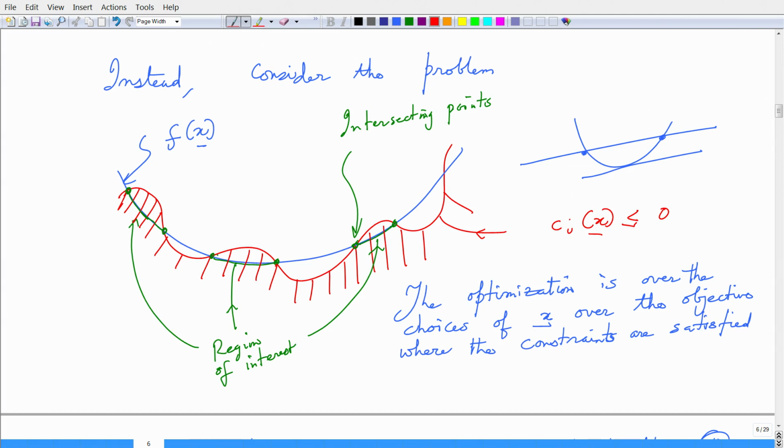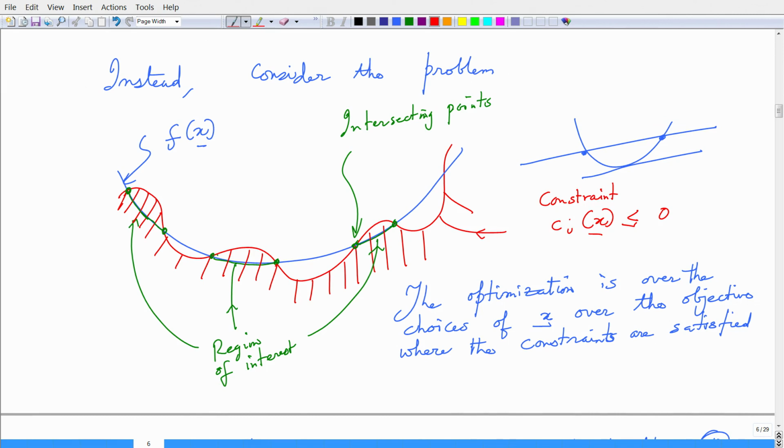Assume it is a parabola or some reasonably well behaved curve, and let us imagine that the red curve here is our constraint equation. This is our constraint equation if it is lying on the curve, and it can be a constraint inequality if we bring in something as C i of x less than or equal to 0.